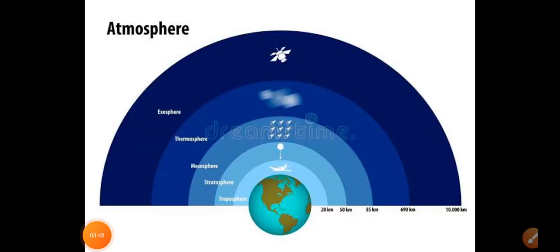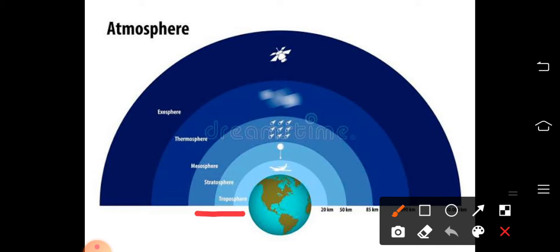Next, we are moving to learn the structure of the atmosphere. You can see the structure here. So many layers are there, isn't it? Yes, so many layers. They are given different names also, like troposphere, stratosphere, mesosphere, thermosphere, and exosphere.